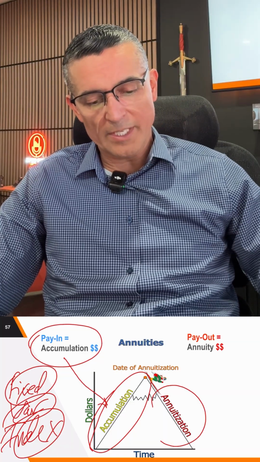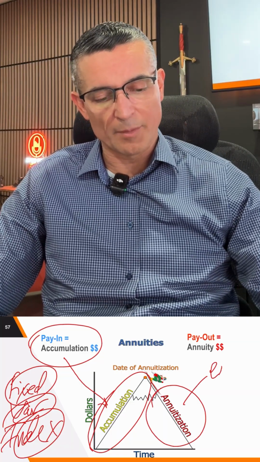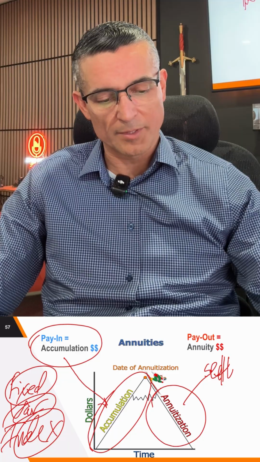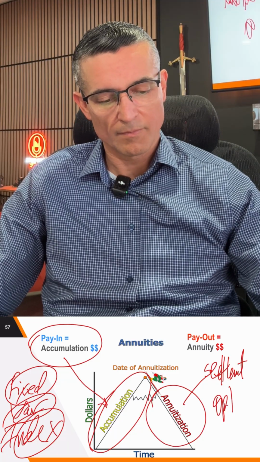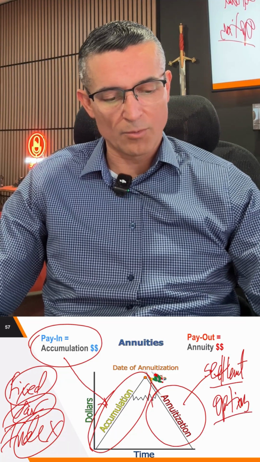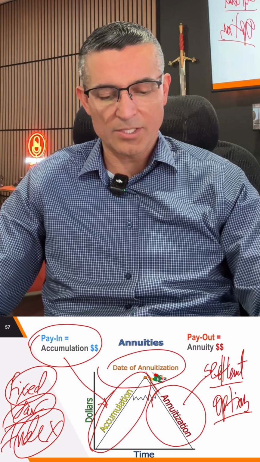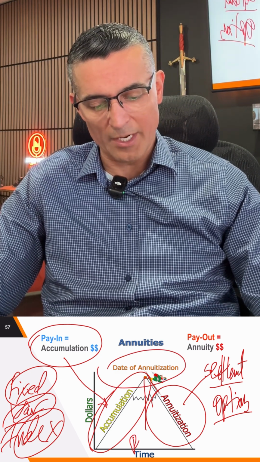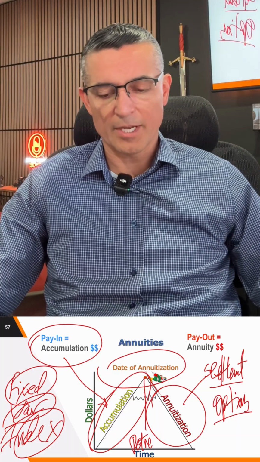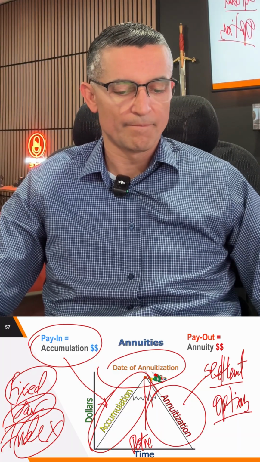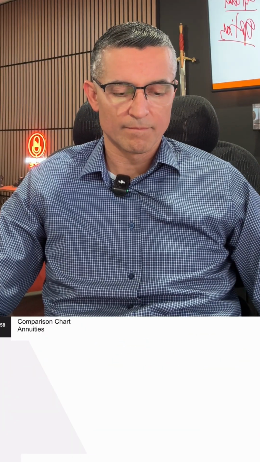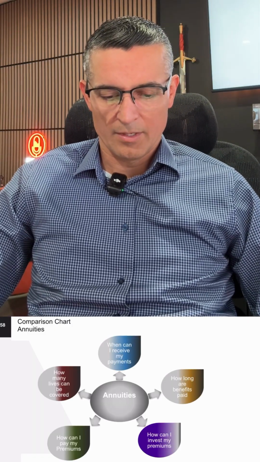Okay, so the annuitization period is settlement options. So how do you want your money? So it's going to talk about it right now. Date of annuitization is usually when you retire. When you retire, okay? That's pretty simple, right? Can you remember that? That was easy.